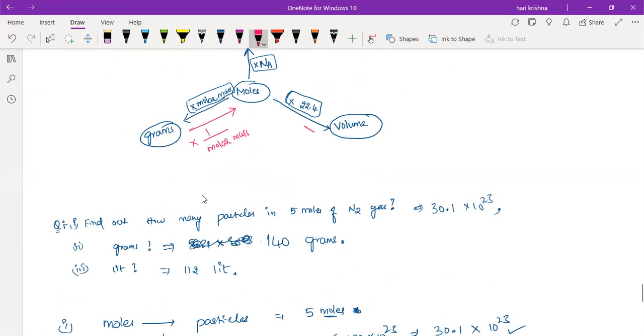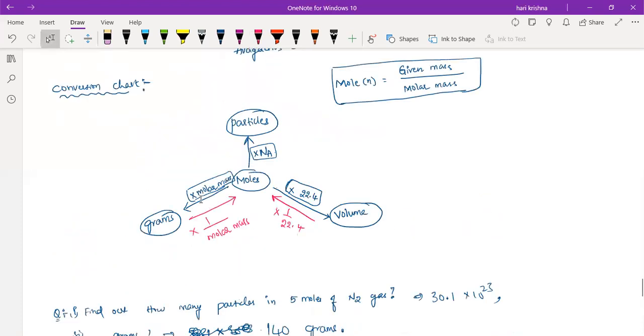Moving from volume to the moles, divide by the 22.4. And coming from particle to the moles, divide by the Na.